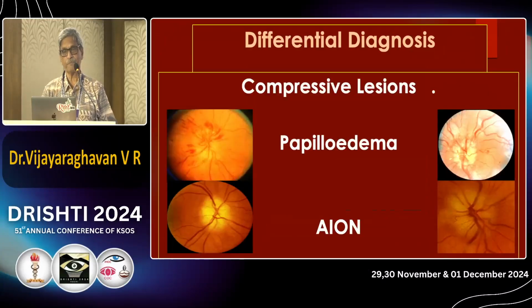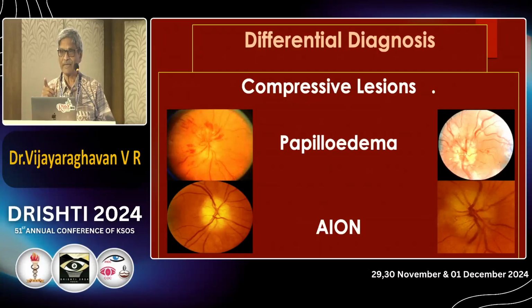And never forget to rule out compressive lesions. I'll tell you one important point. Suppose I'm having optic neuritis, some optic nerve problem, and you think RAPD is there. Understand now? But the problem is what? I can have a post-fixed chiasma. Post-fixed means a pituitary enlarging. It can present as an optic nerve problem because the chiasma is moved backwards. A long optic nerve is there. It can compress the optic nerve and produce problems for the patient.